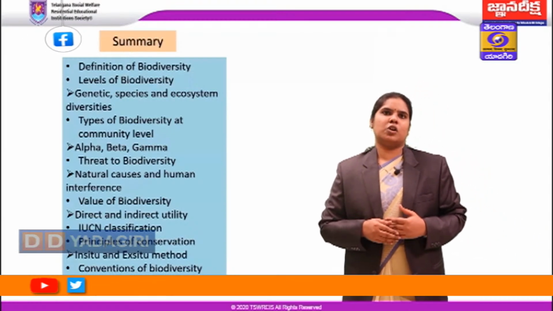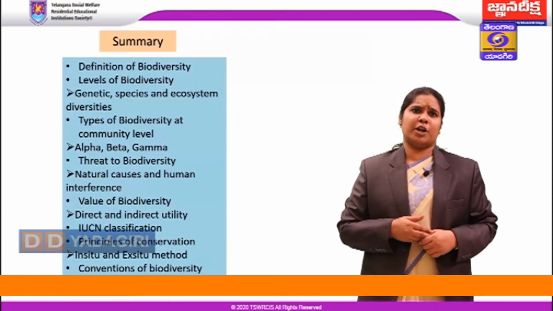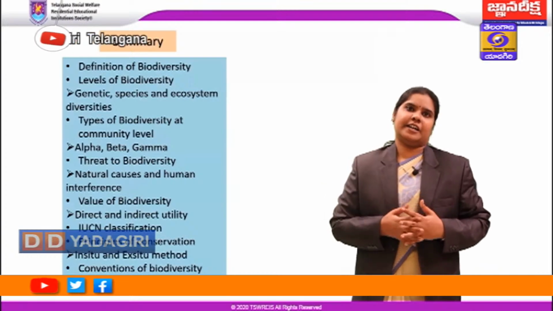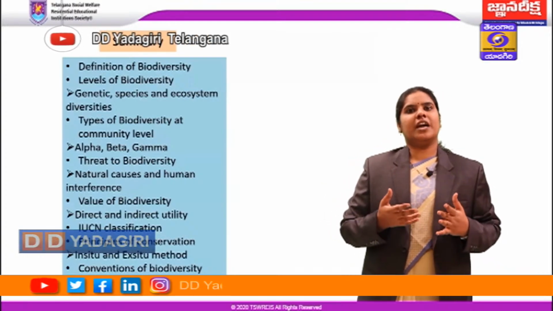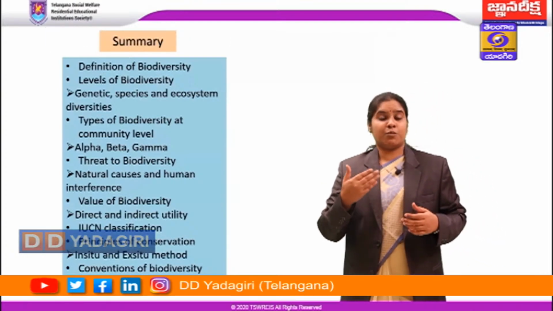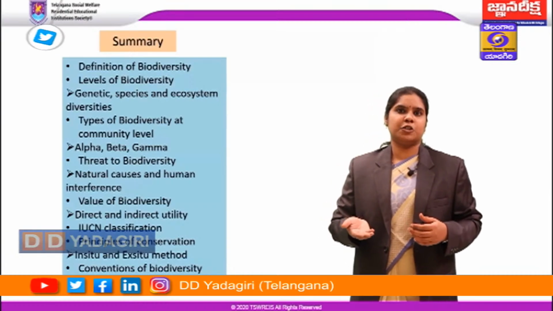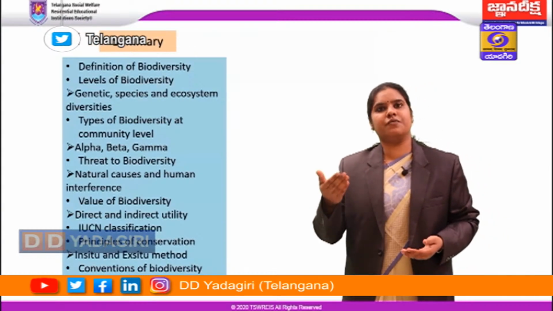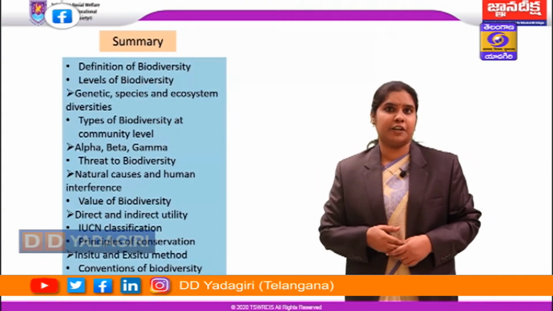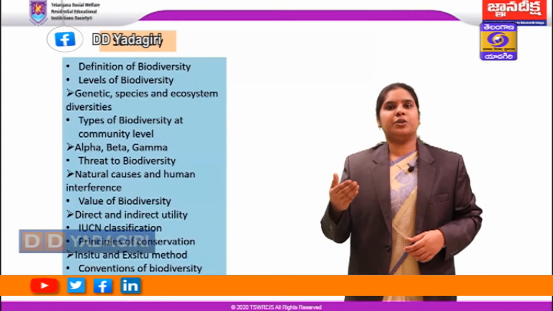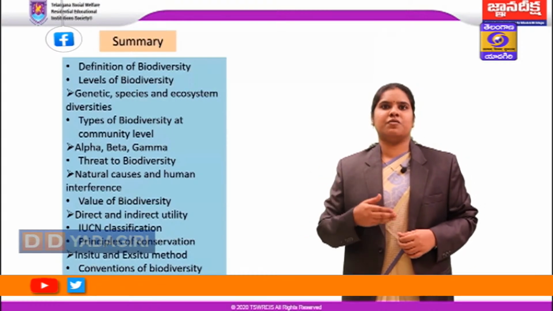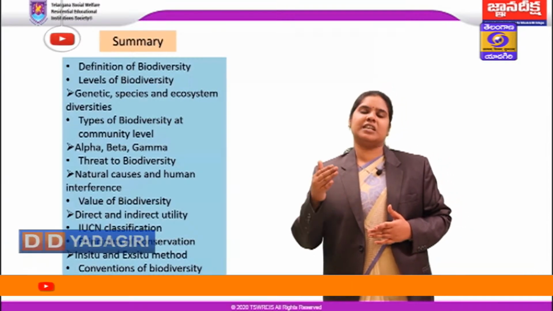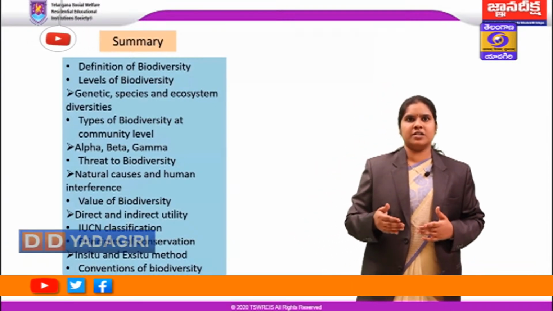Then apart from this, we also have the value of biodiversity being the direct utility value and indirect utility value. Direct utility value, we have food products, we have more than 95% of food coming from only 10% of species, so lots and lots of species have to be assessed for greater food value. Then coming to timber extraction, we have extensive timber extraction taking place, which is leading to the reduction of the rainforest cover.